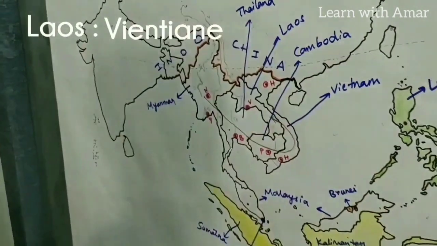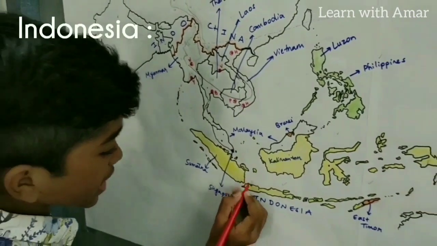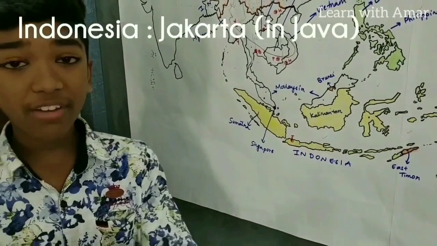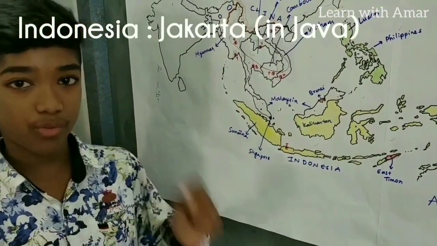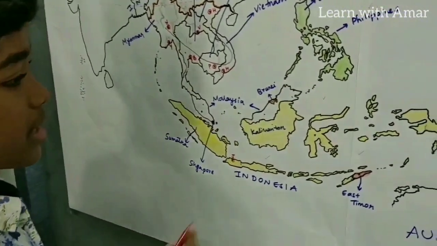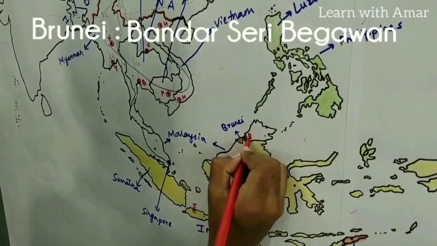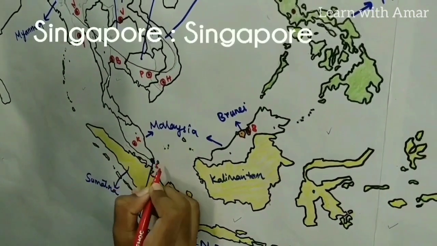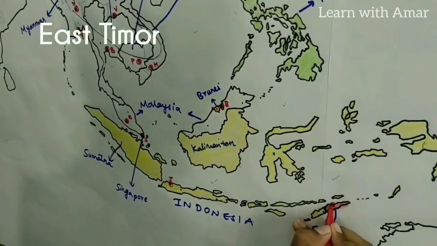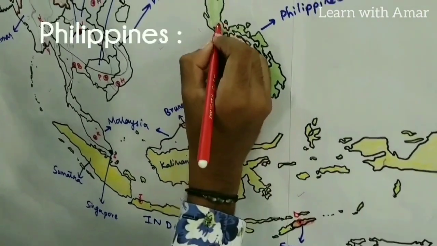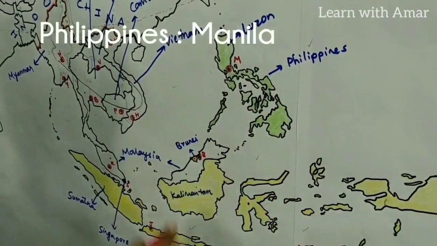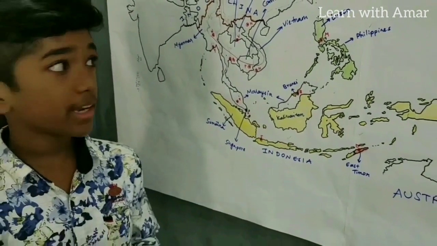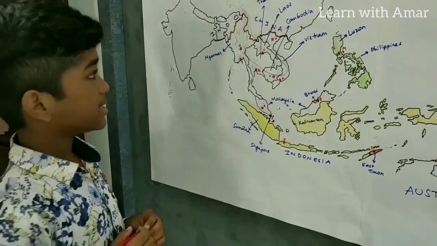So next, let's come to Malay archipelago. Indonesia, it is Jakarta. Jakarta is situated in the Java Island. So Java Island is the most populous island in the world. Brunei, this one, it is Bandar Seri Begawan. Malaysia, it is Kuala Lumpur. Singapore, right? In East Timor, this is Dili. Philippines, Manila, right? So we have also completed the capital cities.